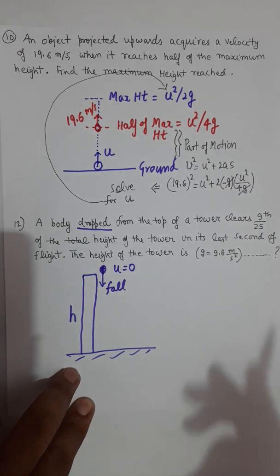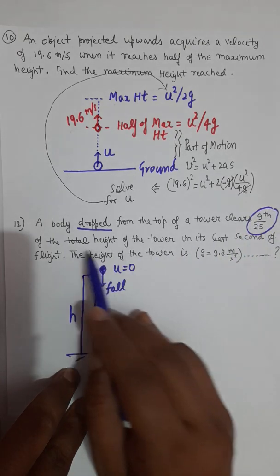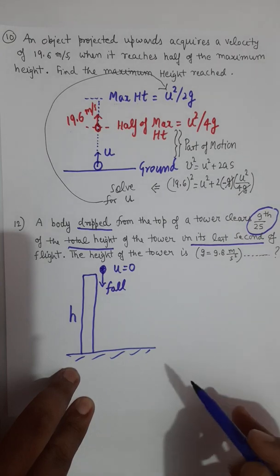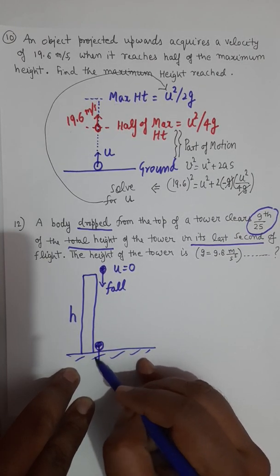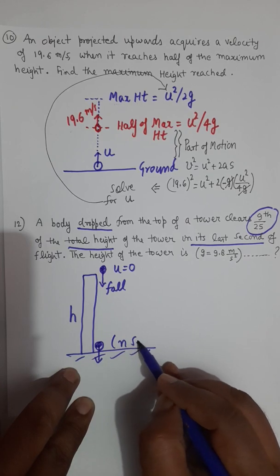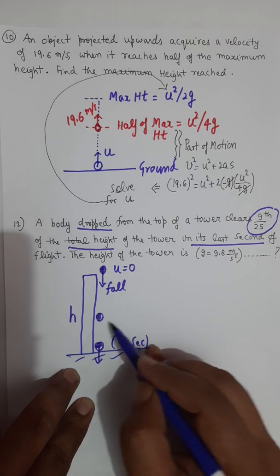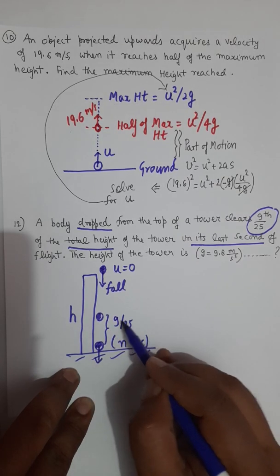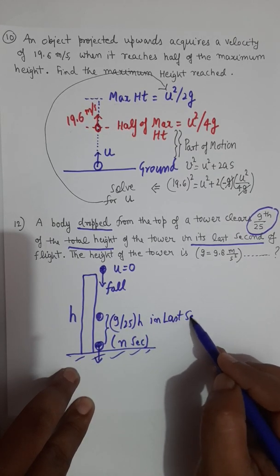And it says that 9 by 25 of total height is travelled in the last second. If I assume that the body takes a total of n seconds, then as per the question, it travels 9 over 25 of total h in the last second.